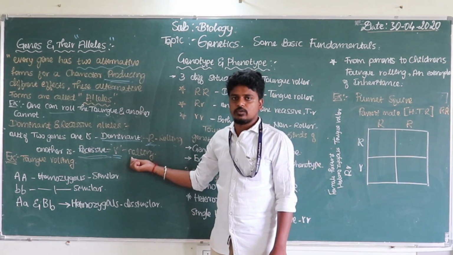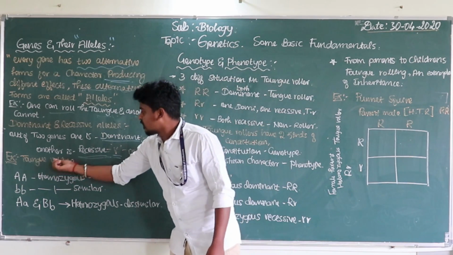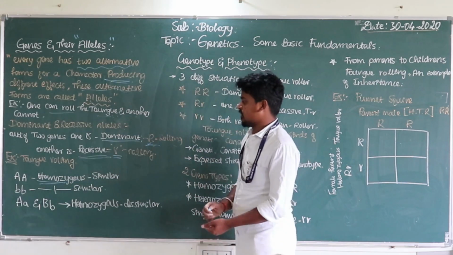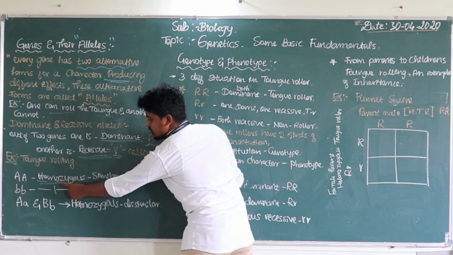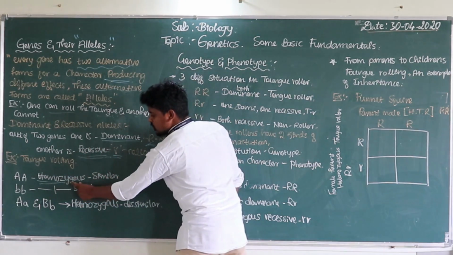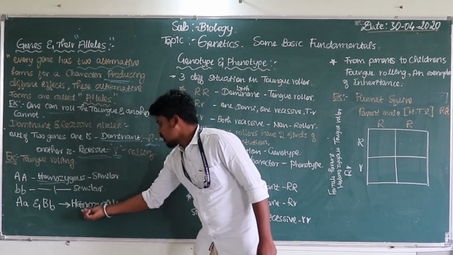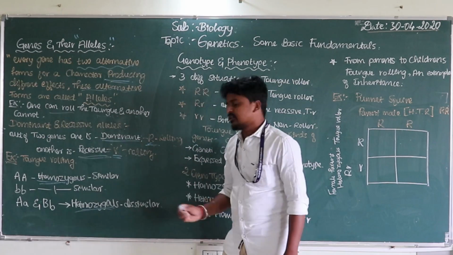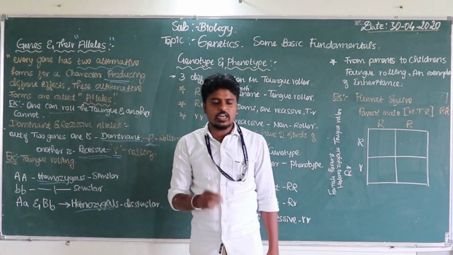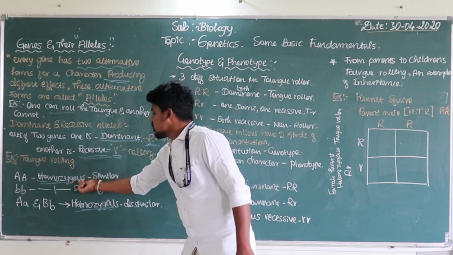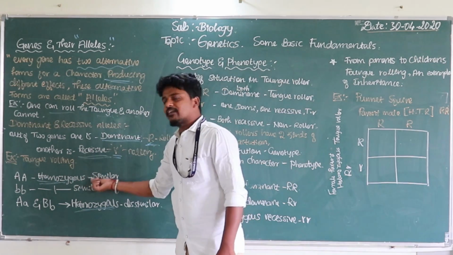Have you understood? And here, when it comes to domination, there are mainly three types. The homozygous, which is similar, and the heterozygous, which is dissimilar. Homologous and homozygous are the same. Homozygous means they are always similar.